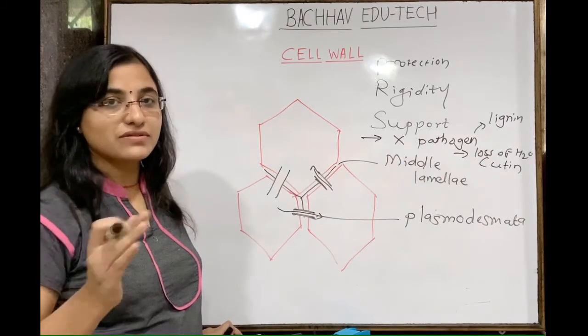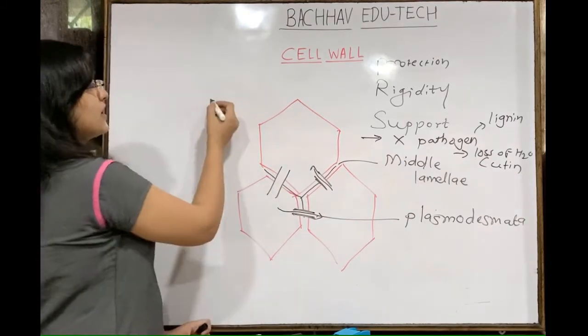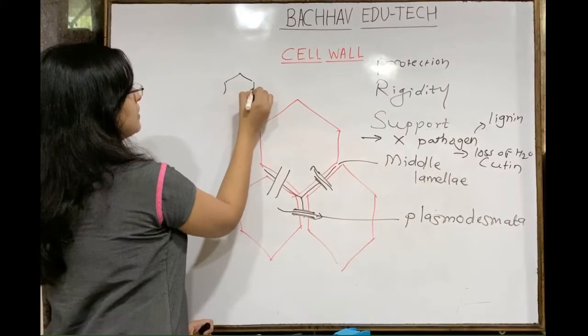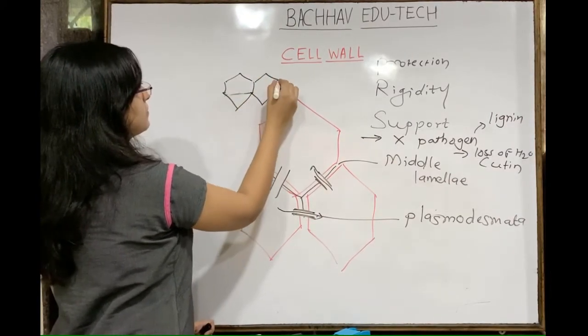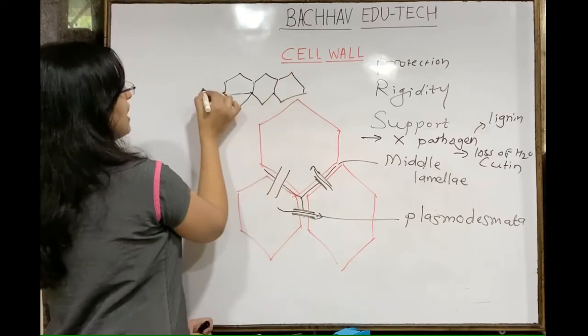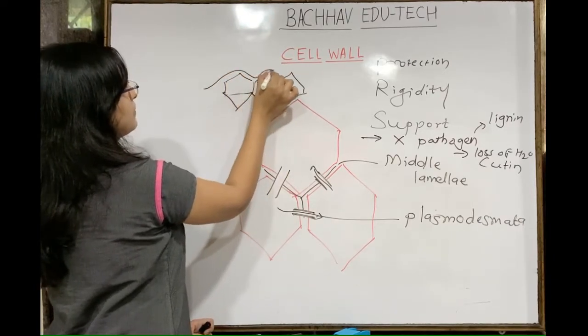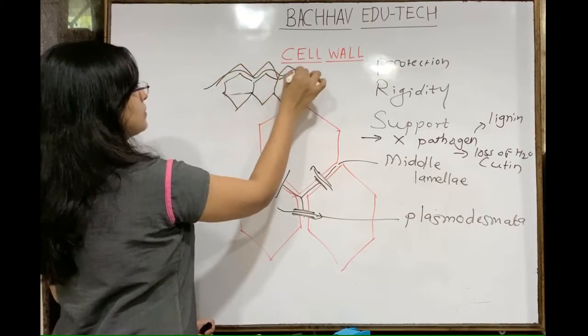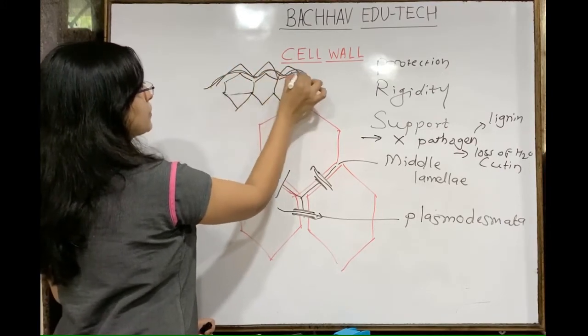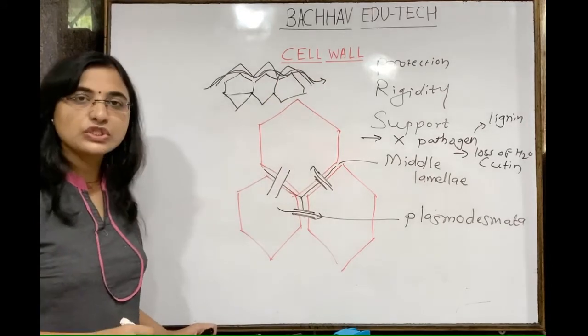अपोप्लास्ट आणि सिम्प्लास्ट असे प्रकार असतात. So in their case, suppose this is one cell, this is another cell, this is another cell. So the water comes and passes from cell wall to cell wall, and this is nothing but the cell wall. So from that gap this water is going to be transferred. This is the one thing.